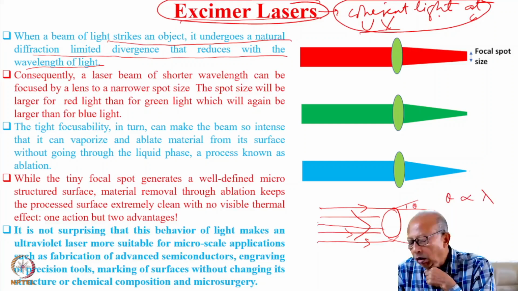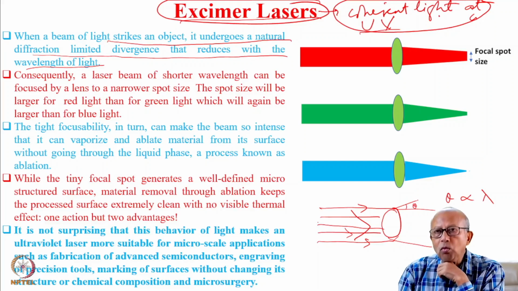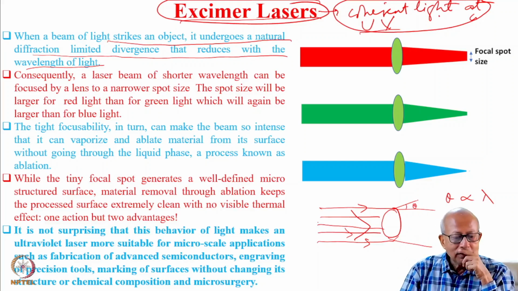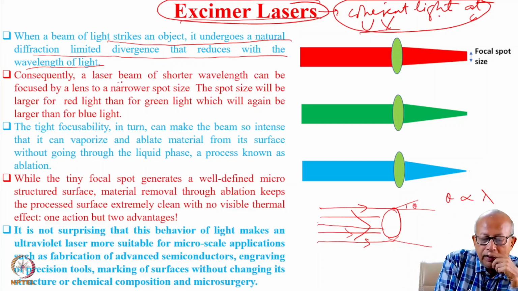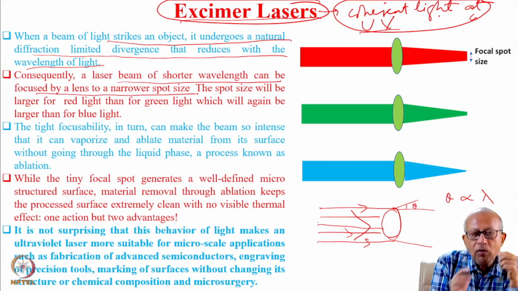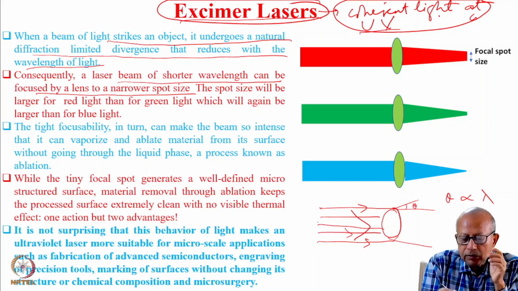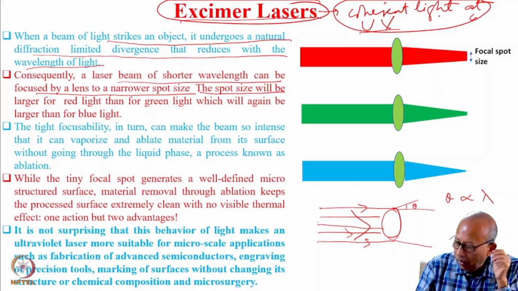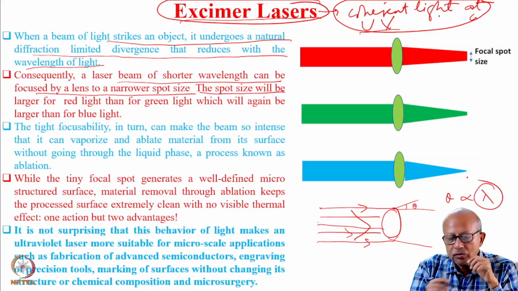That means longer is the wavelength, more would be the bending. So then, what is the consequence of that? Consequently, a laser beam of shorter wavelength can be focused by a lens to a narrower spot size. So the spot size, because the bending increases with wavelength.